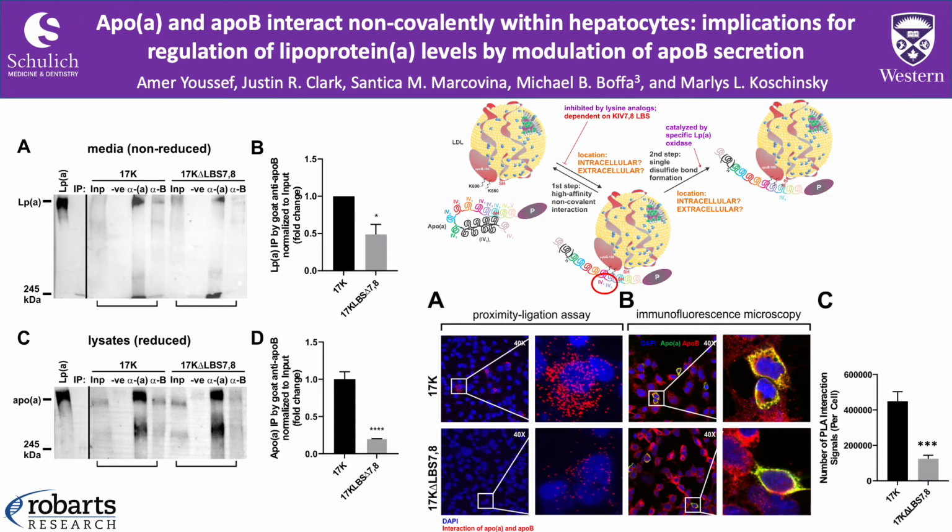Second, to confirm the interaction, I utilized a proximity ligation assay to show the physical interaction in the physiological cell between ApoA and ApoB intracellularly. It was visible that the density of red punctate signal per cell with wild-type ApoA 17K is higher as compared to the 17K delta LBS 7-8. This provides direct evidence that ApoA-ApoB interaction is facilitated by lysine binding sites that are required in LPA biosynthesis.